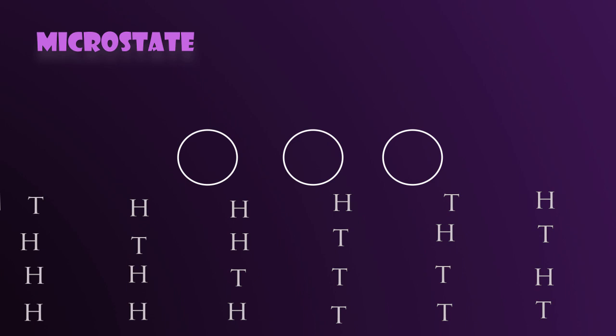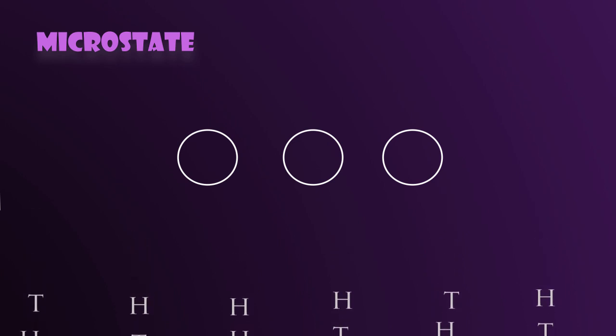Now, for these 8 possible outcomes, every single such state can be termed as a microstate of our 3-coin system, which describes our system in complete detail. Each of these microstates is equally likely to occur, which is implied by the unbiasing condition.